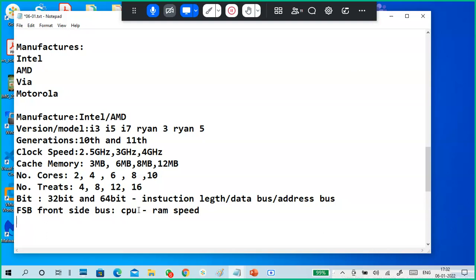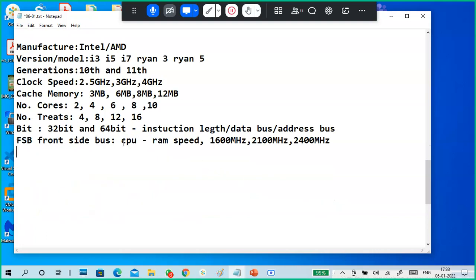It looks like this: 600 megahertz, 2100 megahertz, or 2400 megahertz, 3200 megahertz, 3100 megahertz, like that. So different megahertz values are there. It means the speed between CPU and RAM.